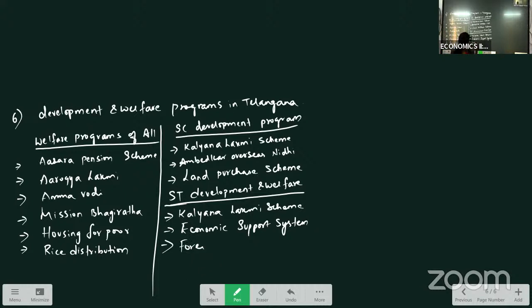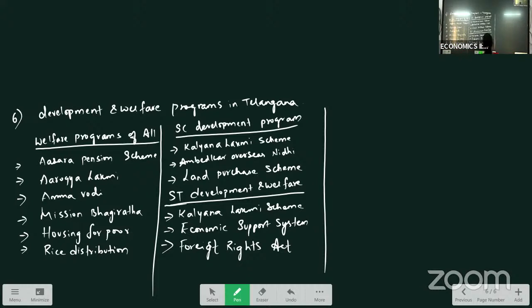And for tribes, they have Forest Rights Act. People who belong to scheduled tribe have the right to do the cultivation or agriculture in the forest region. So these are Scheduled Tribe Development and Welfare Program.